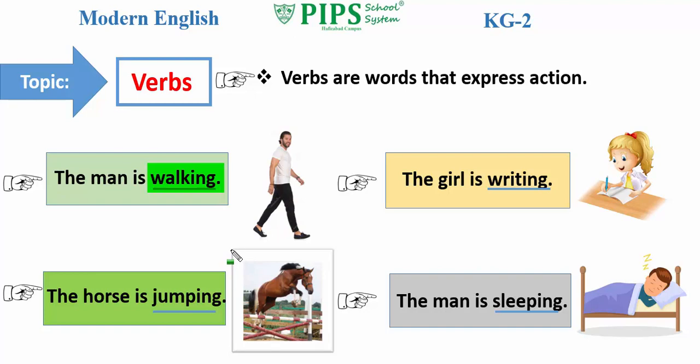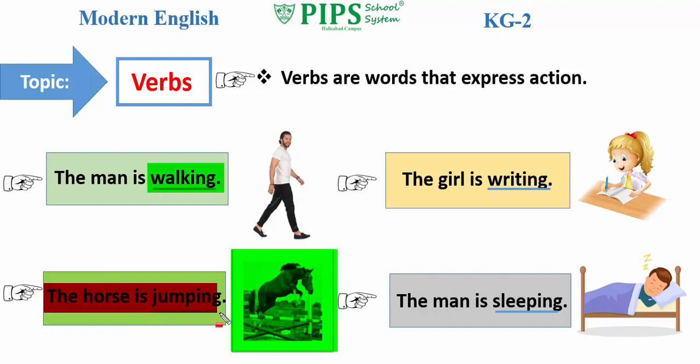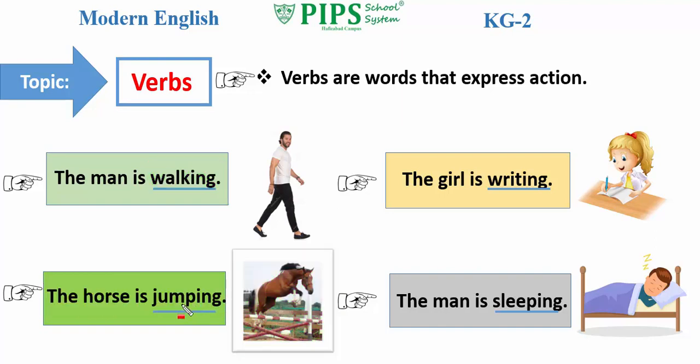Look at another picture. Here is a horse. Read the sentence with me. The horse is jumping. The horse is jumping. In this sentence, jumping is an action verb.